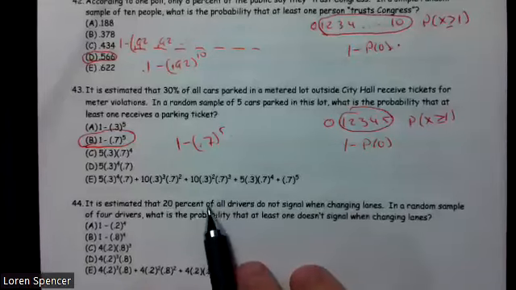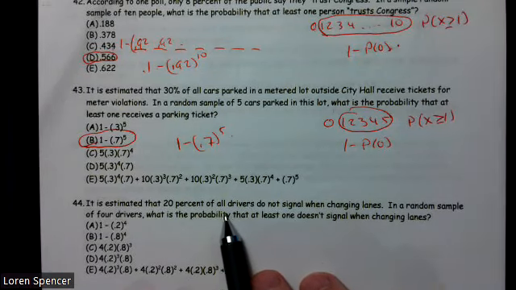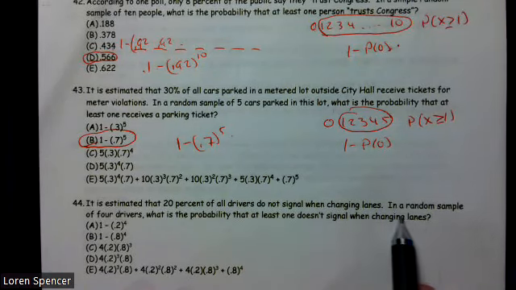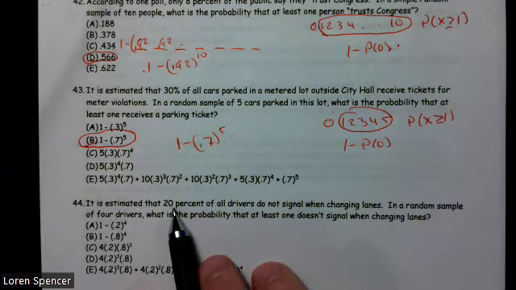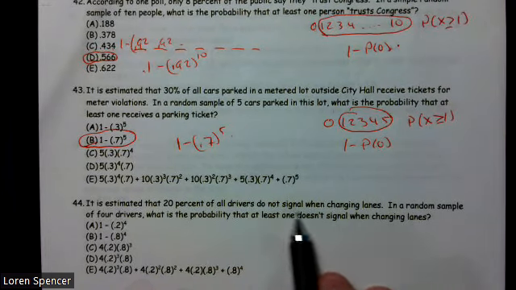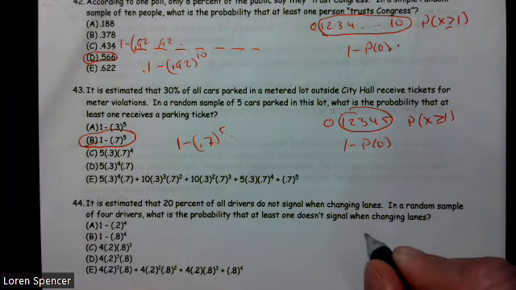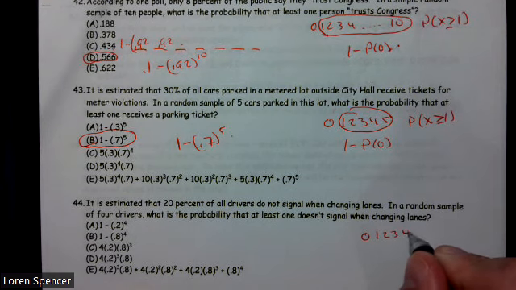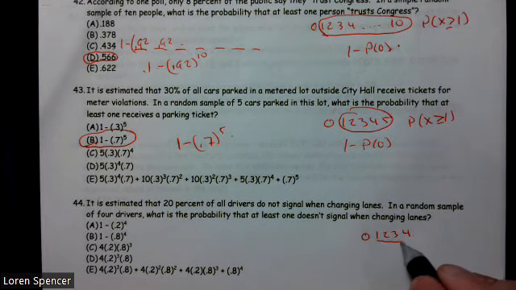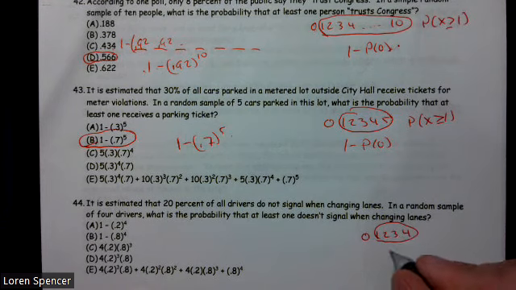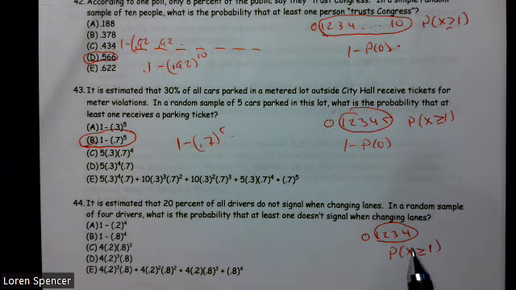All right, continuing the same theme. It's estimated that 20% of all drivers do not signal when changing lanes. That means 80% do. In a random sample of 4 drivers, what's the probability at least one doesn't? So we have 0, 1, 2, 3, 4, and we're interested in that group. So we want the probability that X is greater than or equal to 1. But I can do 1 minus the probability of 0 and accomplish the same thing.